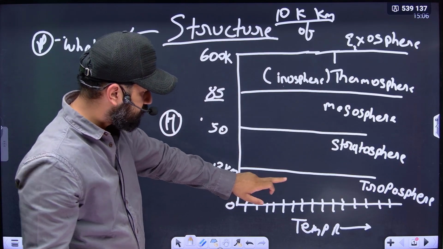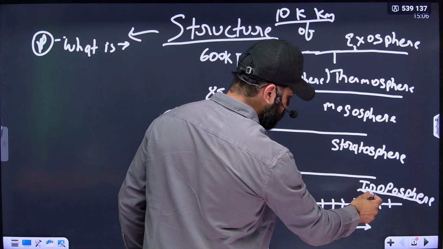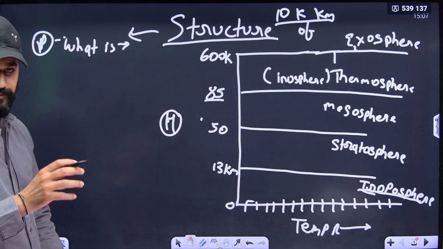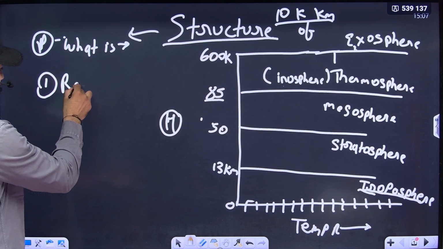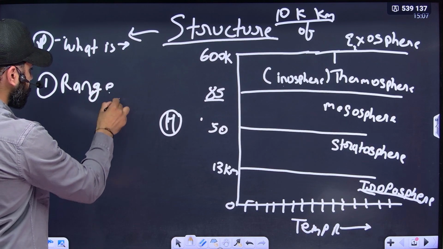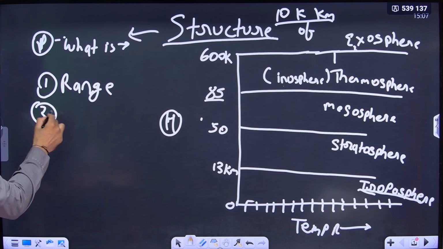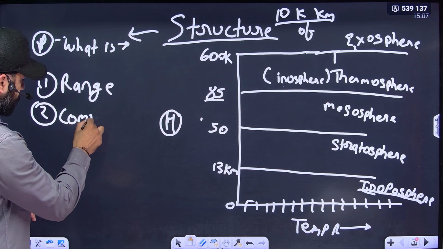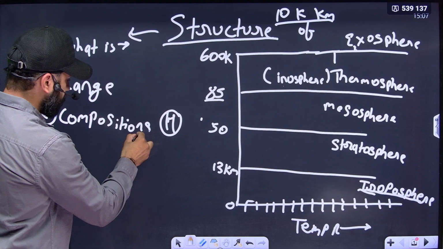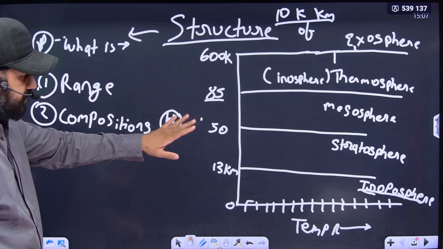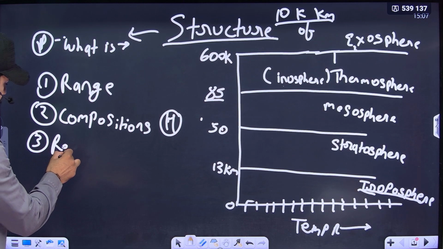Let us come to troposphere first. Here we have to explain what is troposphere. There are certain frameworks within which we have to study the troposphere. First is the range. Everything is studied in this framework, like what is the range. Second is the composition, that is, what things are present in a particular layer. Range, composition, and the third thing is relevance.